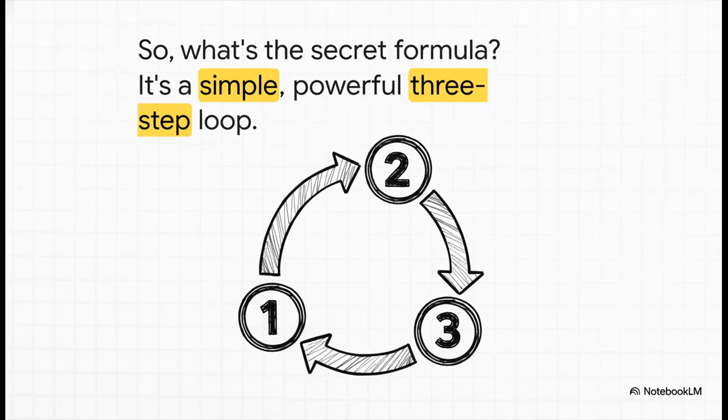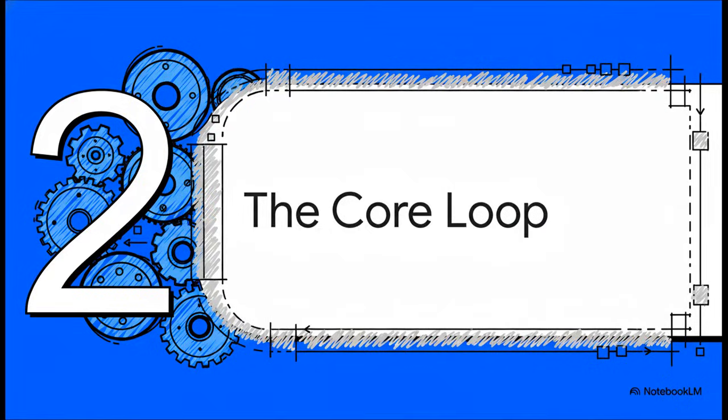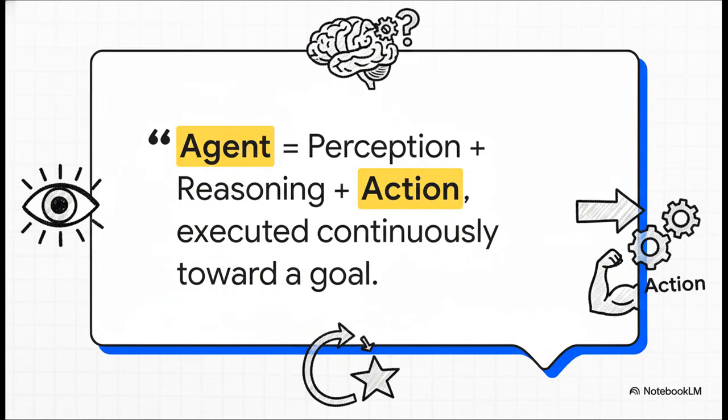Now, you might be thinking this requires some impossibly complex, super genius level code, but the truth is, the fundamental idea behind every AI agent, well, it all boils down to a simple yet really powerful three-step loop. And that brings us to the engine of it all, the core loop. Let's take a look at the blueprint. And there it is, the whole secret in one tidy little formula. An agent is just perception, plus reasoning, plus action. That's it. These three steps, done over and over and over again, are all it takes to get from a goal to a result. So let's break that down.